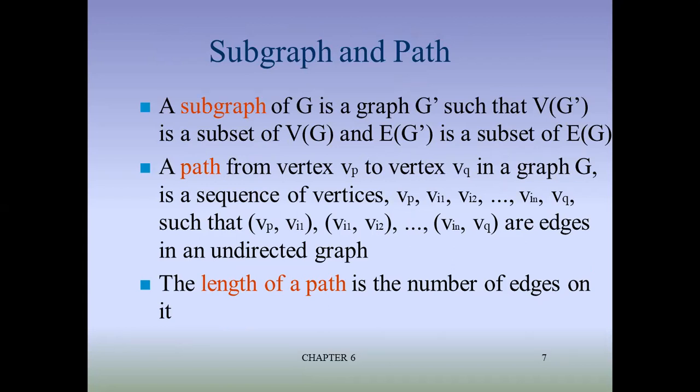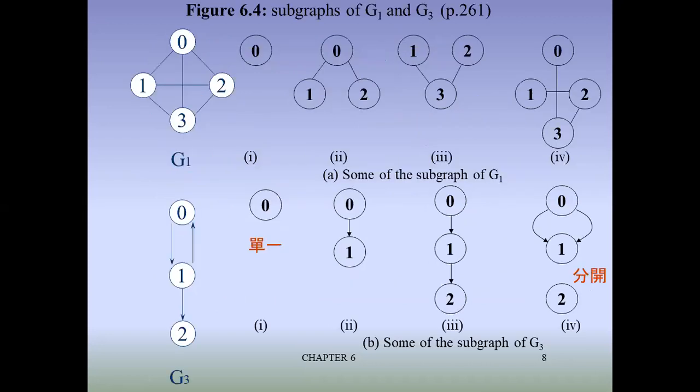A path from vertex P to Q, VP to VQ, in a graph G, is a sequence of vertices from VP to VQ such that VP, VI1, VI2 up to VIN, VQ, where small n is the number of edges. Okay, VP से आपने शुरू किया था, we have come up to the VQ. Those are the edges in an undirected graph, and the length of path is nothing but the number of edges on it. Length of path क्या है? उसके ऊपर number of edges कितने हैं? Okay, that is the length of path.